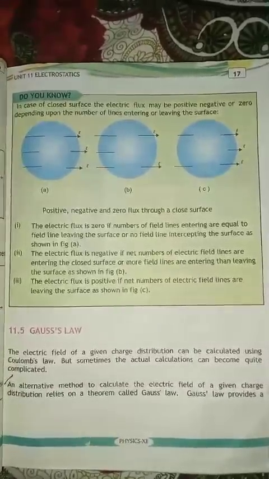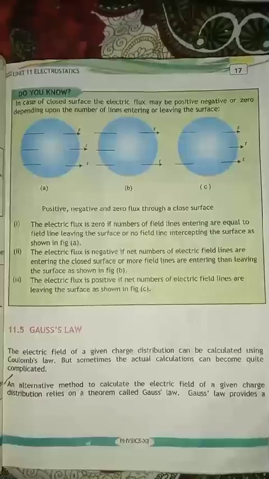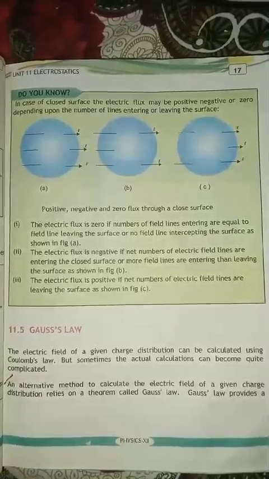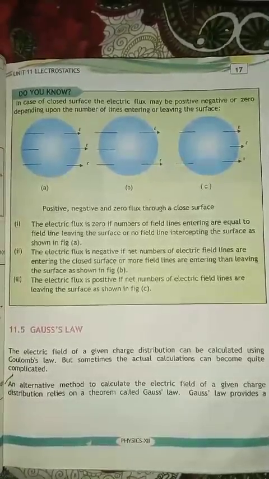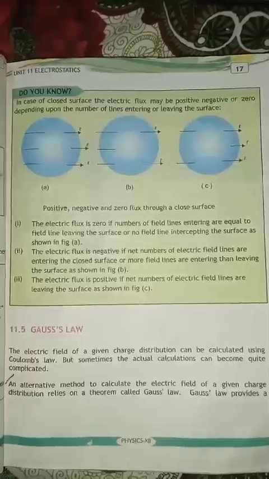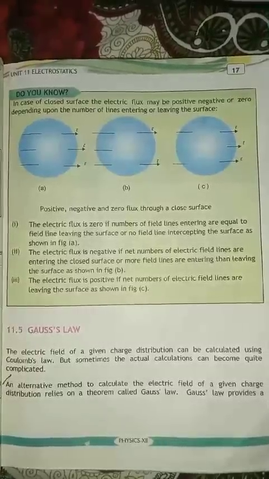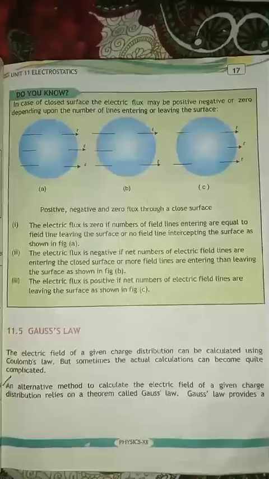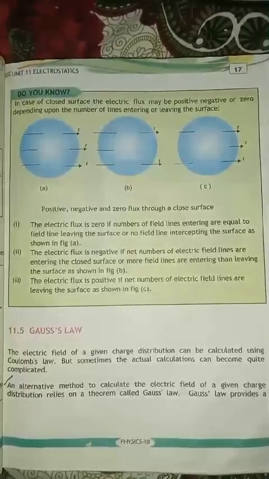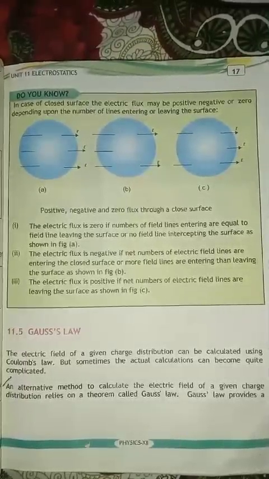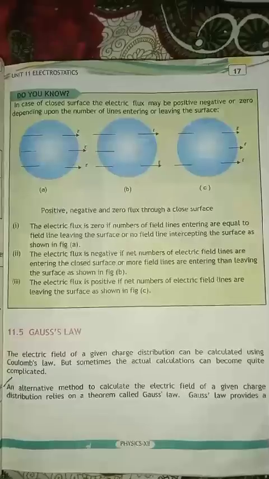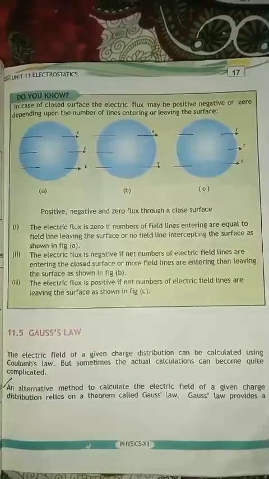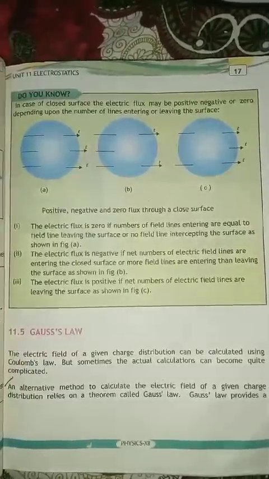Now Gauss's law. The electric field of a given charge distribution can be calculated using Coulomb's law, but sometimes the actual calculation can become quite complicated. An alternative method to calculate the electric field of a given charge distribution relies on a theorem called Gauss's law.